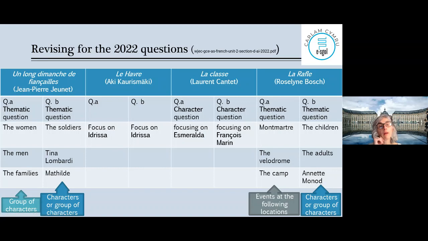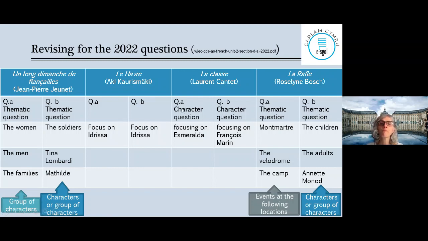So we don't know a lot, but you know Idrissa will be the center. So you need to know him really well, and his relation with other people and the situation. So we don't know if it's a thematic question or a character question. It could be one thematic question, one character question, okay? But it's a bit of the same. And Idrissa, again, you have that hope. He's hoping to go to Britain, okay?